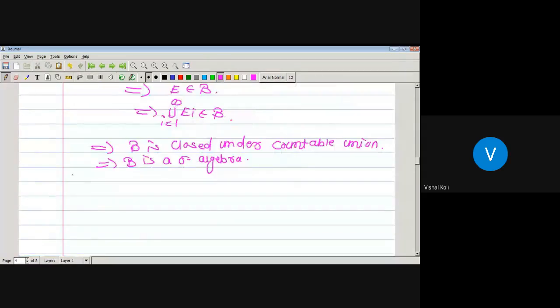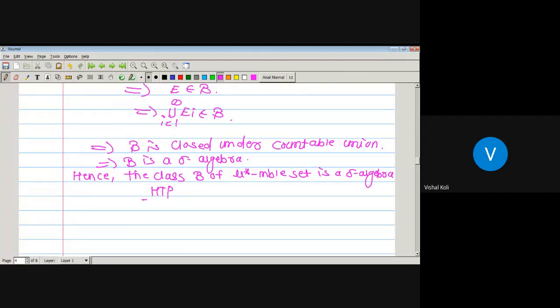Hence, the class curly B of mu star measurable sets is a sigma algebra, and that is the required result.